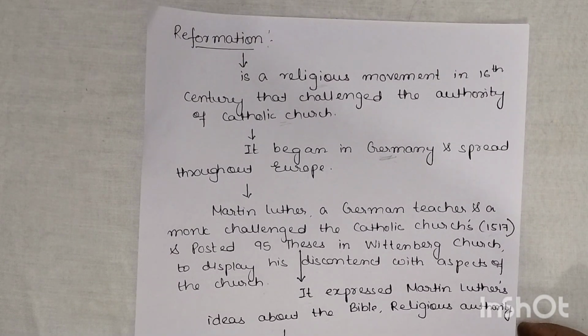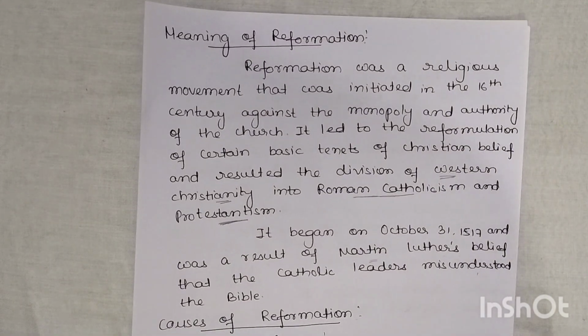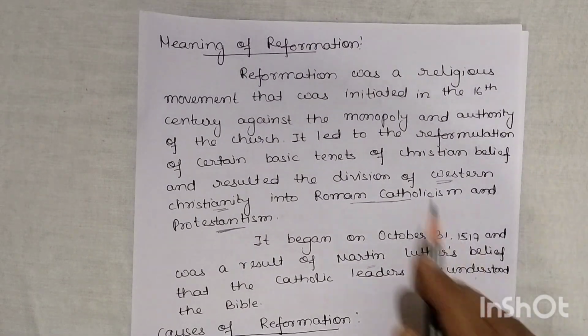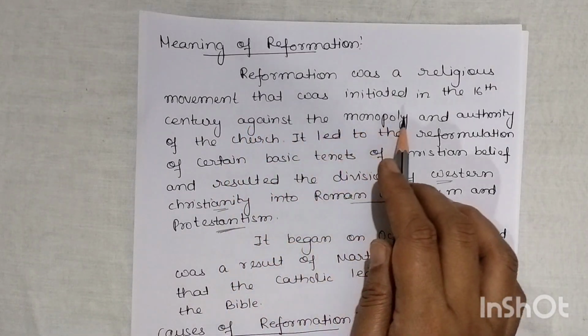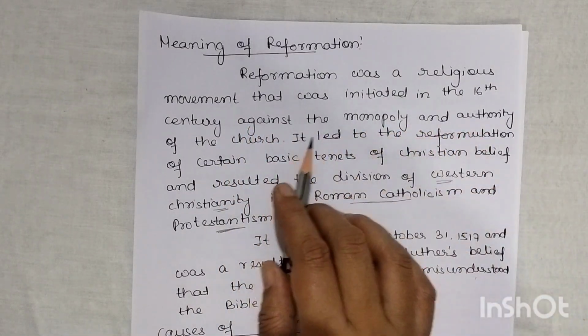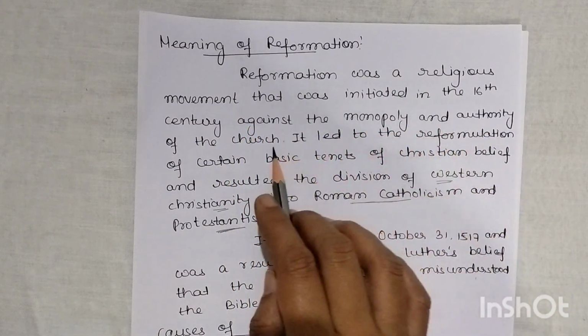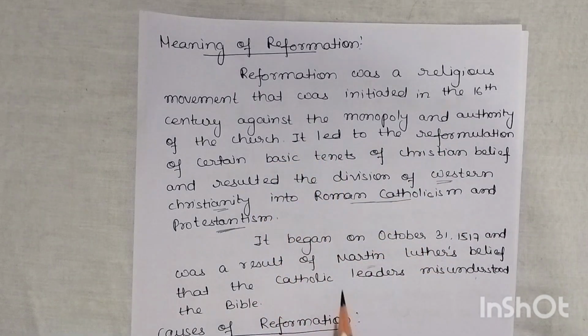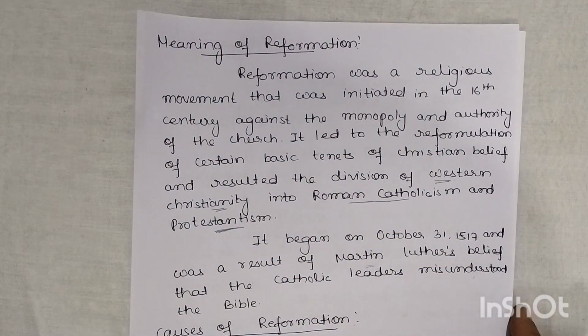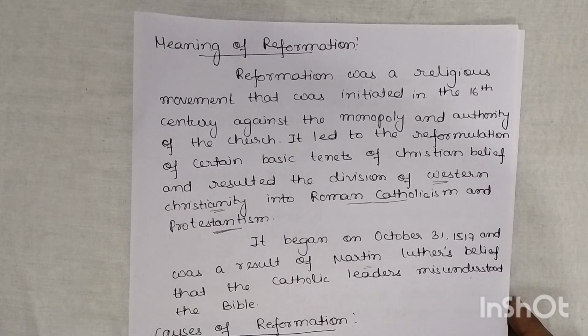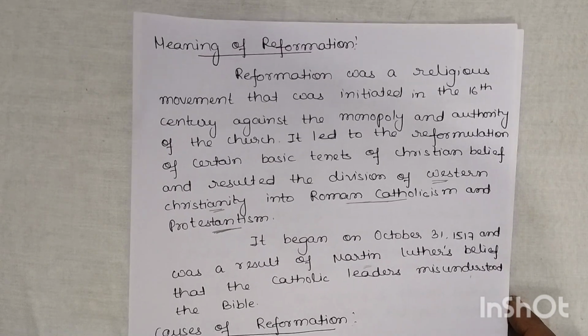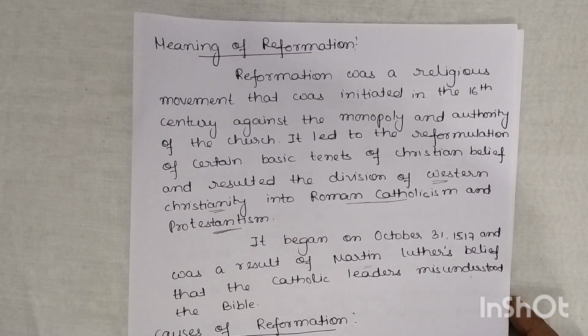Now let us see the meaning of Reformation. Reformation was a religious movement that was initiated in the 16th century against the monopoly and authority of the church. It started against the complete control and authority of the church.